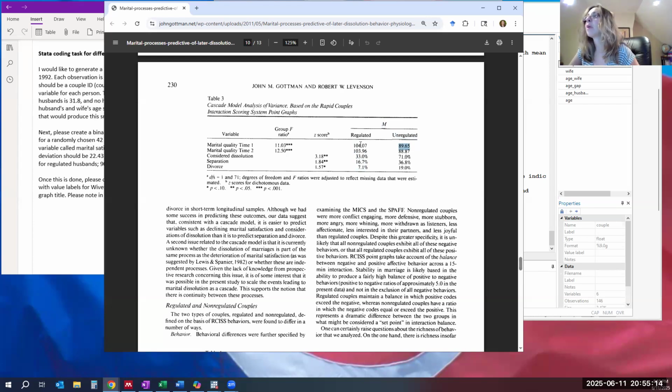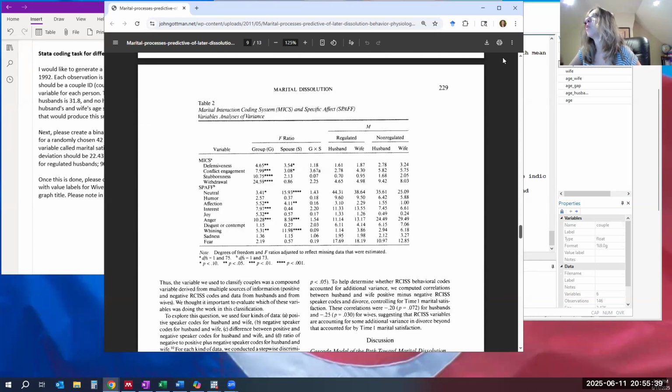So this gap of about 14 points is nearly 2/3 of the standard deviation, which is a big gap. That's why this is a cool study, because it shows how important it is how people communicate in marriages. It really makes a difference in distinguishing between more and less happy couples.